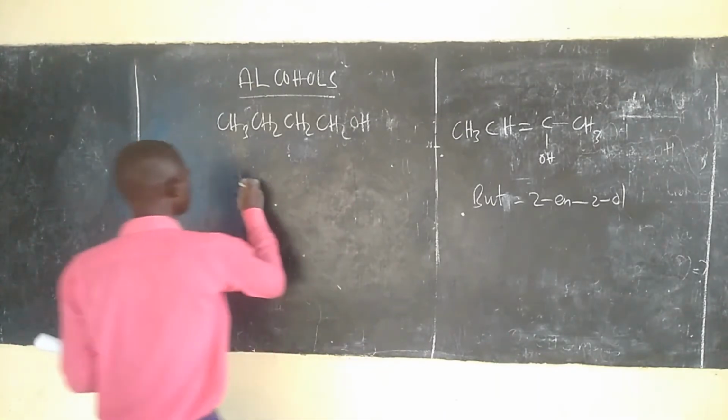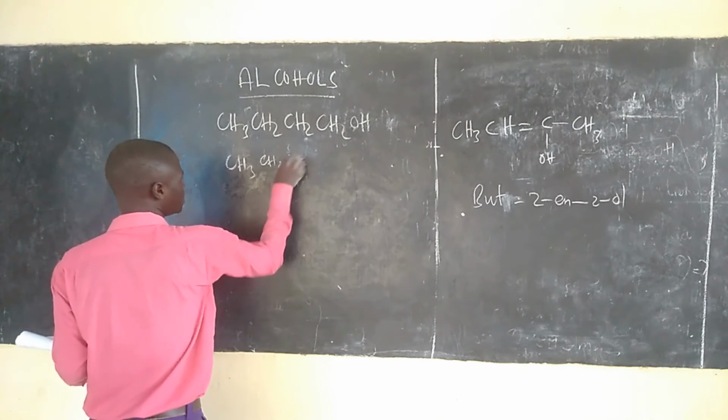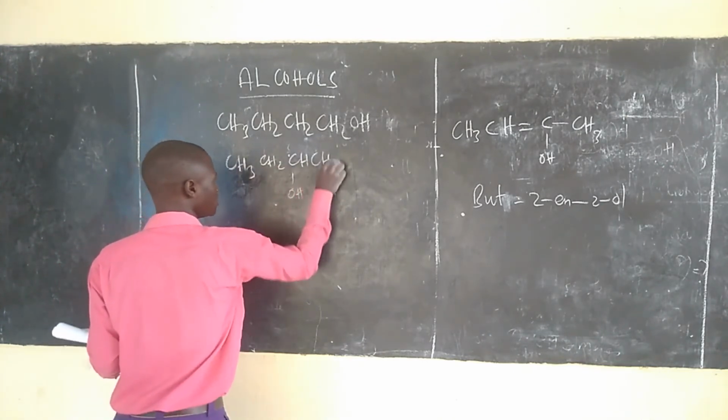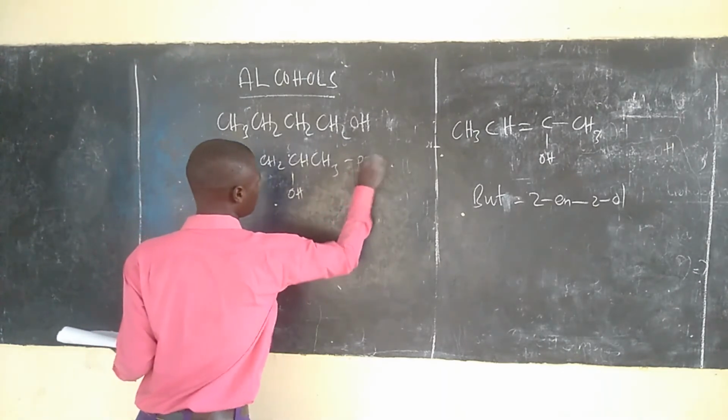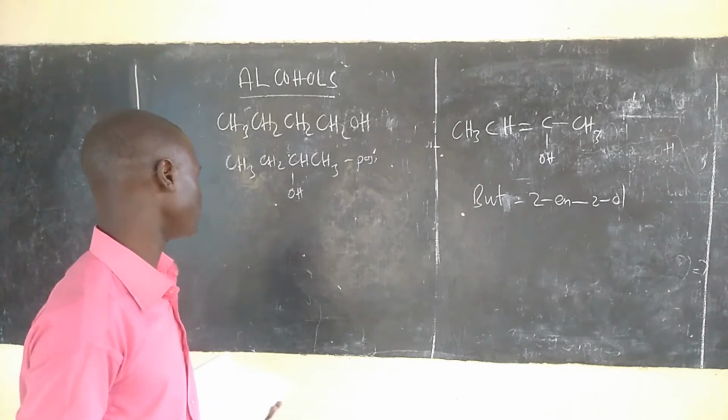Or if we change CH3 CH2 CH hydroxy CH3, this is a positional isomer. We have changed the position of a functional group.